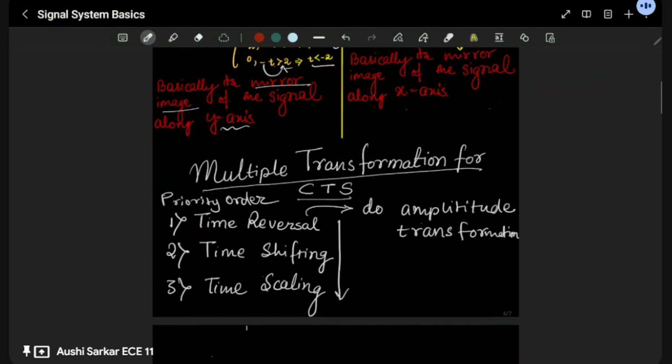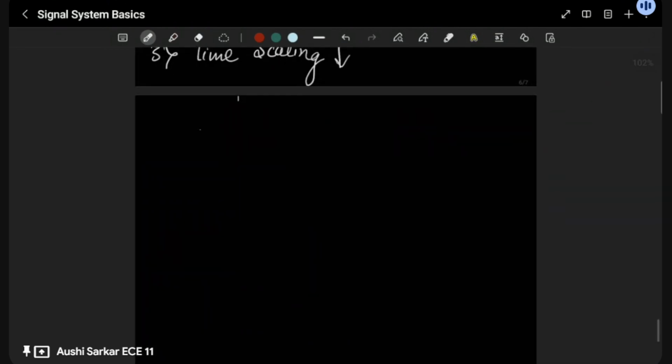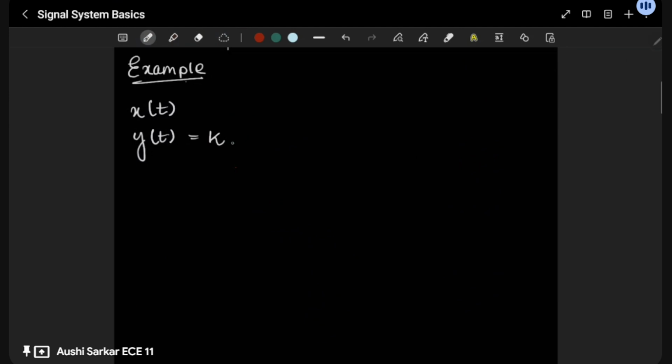So let me give you an example. Let's say initially I am having a signal, let's take one of our lovely basic signals, x(t). Okay, our favorite x(t). So x(t) is our basic signal. So when we are taking x(t) and we want a y(t) that is equal to, let's take this y(t). I have already written it as k x((-t - t0)/alpha).